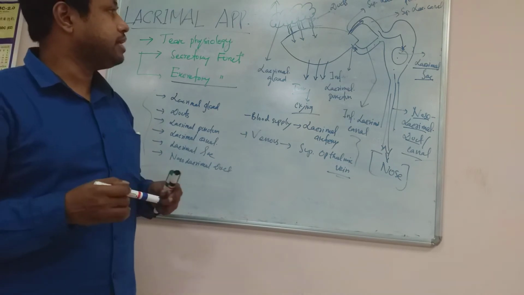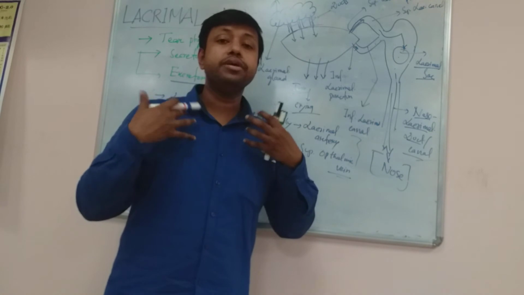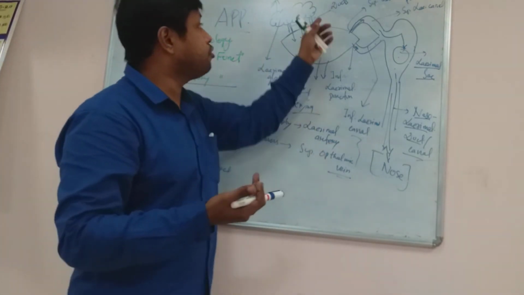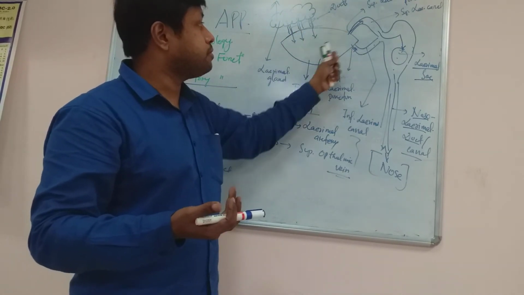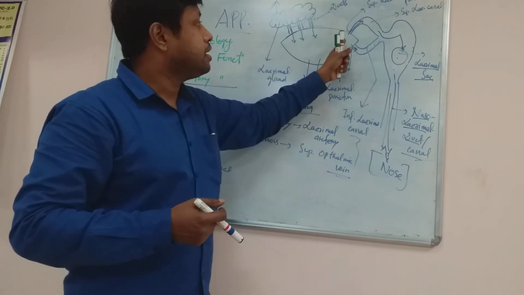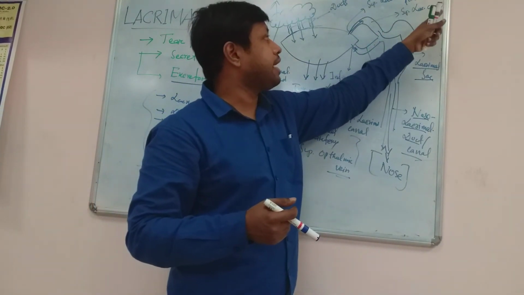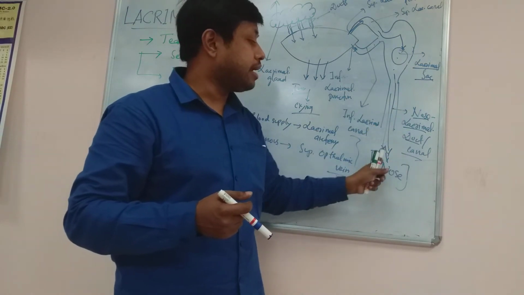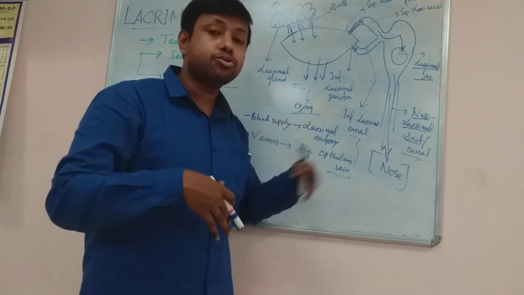Now what is happening is that when a person is undergoing some emotional experience, there is more tear production. The tear will be produced by the lacrimal gland and poured onto the surface of the conjunctiva, and it will be circulated by the blinking of the eye. From there, through the opening of the lacrimal punctum and passing through the lacrimal canal, it enters the lacrimal sac and is poured into the nasolacrimal duct, and ultimately it will come out through the nose. Extra tear fluid has to come out through the nose.